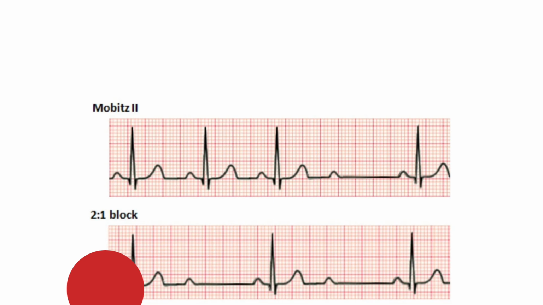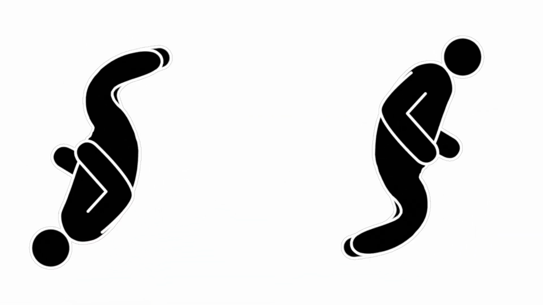So alternate P are not conducted, so you can say. Or there is 3:1. That means every third P wave is conducted, or a 4:1, like that. Now this type 2 second degree heart block is also dangerous because it can any time go into a complete heart block. Complete heart block means the SA node and the AV node or the ventricle are no longer under the control of the SA node.